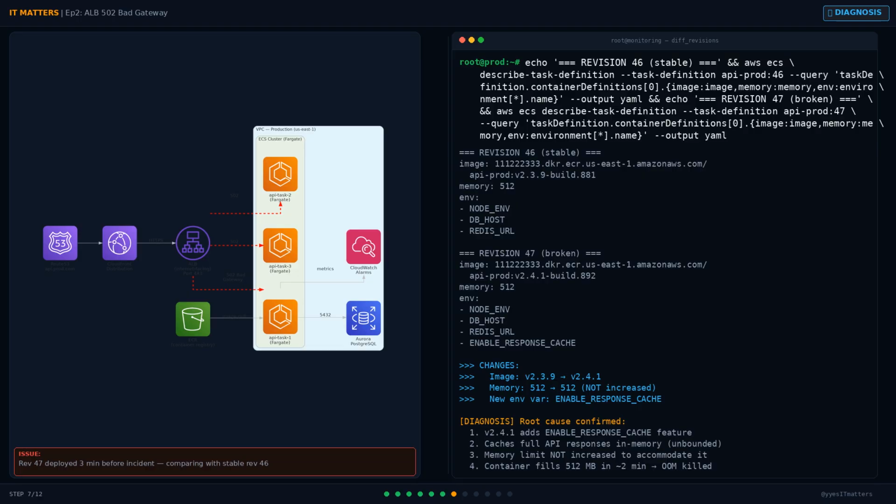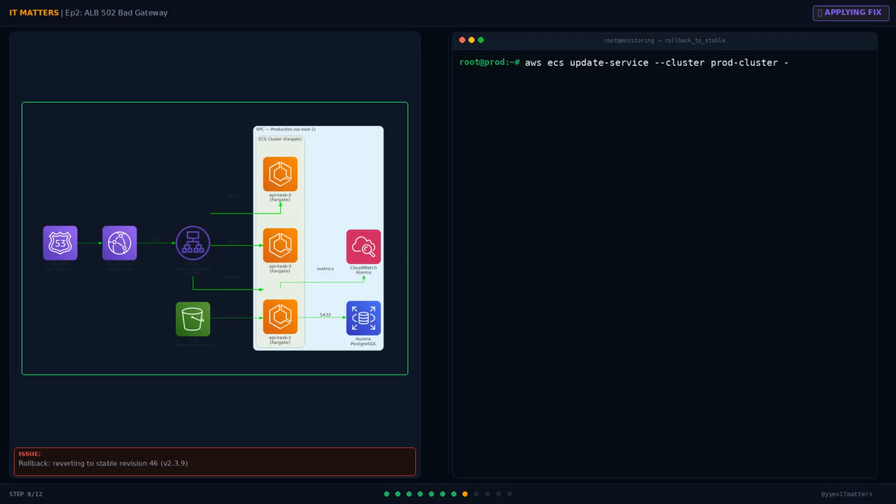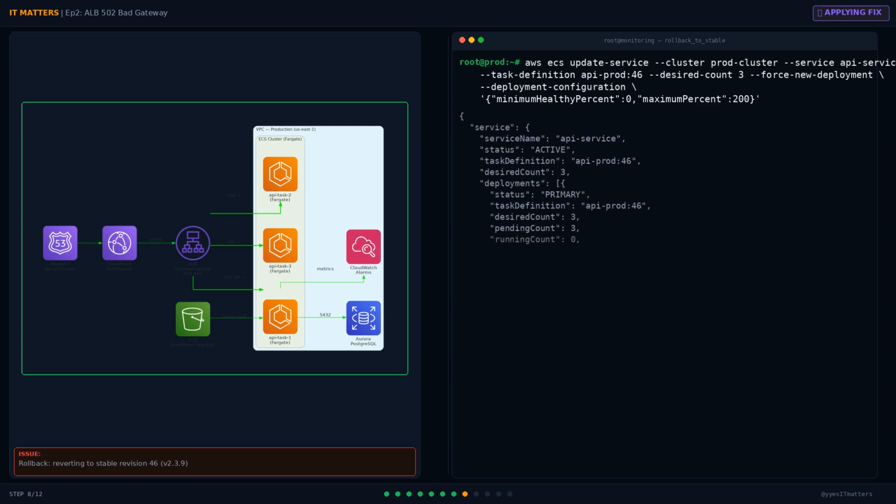Let's diff the 2 task definitions to understand exactly what changed between them. Was it only the image version? Did someone change memory settings? Or were there environment variable changes? Root cause is clear. Version 2.4.1 introduced an in-memory response cache without a corresponding memory limit increase. The fix is a rollback to revision 46, which ran version